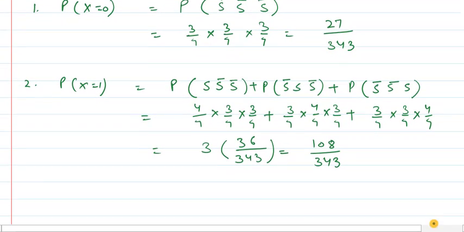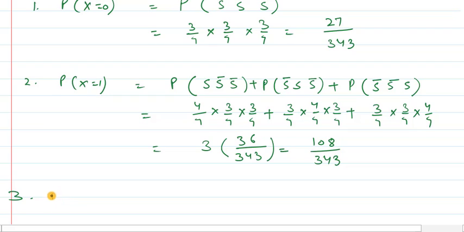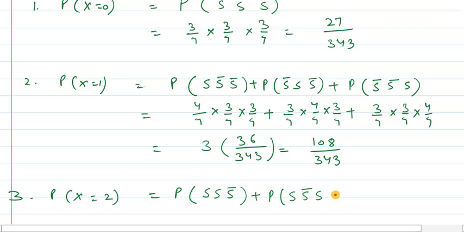Now the next case, that is when we are having x is equal to 2. In this case again we are having 3 cases. The probability of first is red ball, second is red ball, but third is not red. Or the case may be first is red ball, second is not red, and third is red. Or the case may be not red, red, and red.